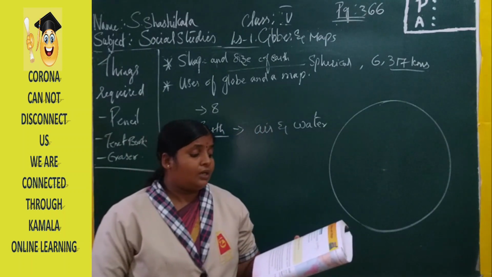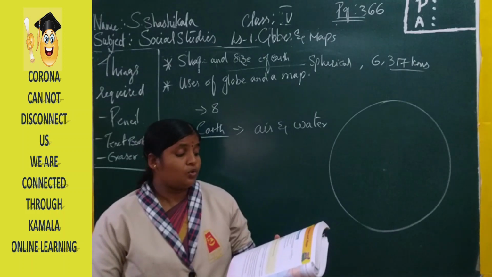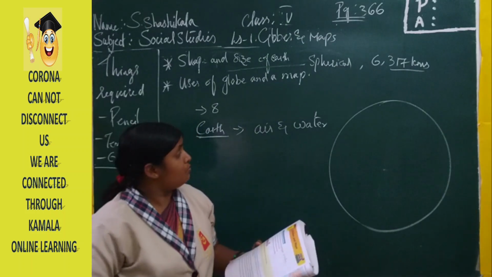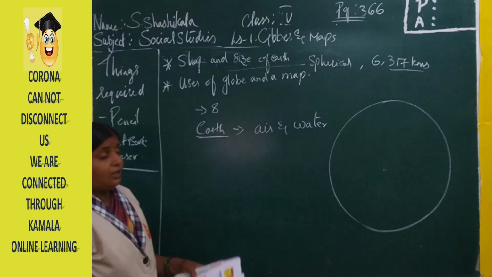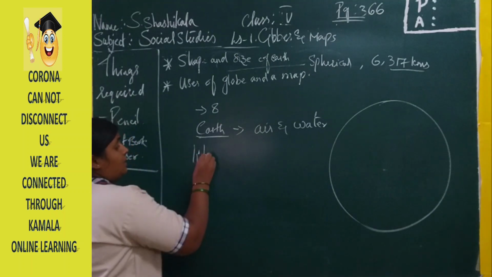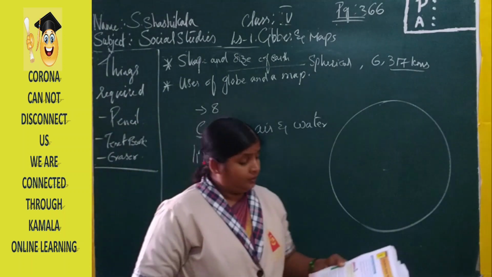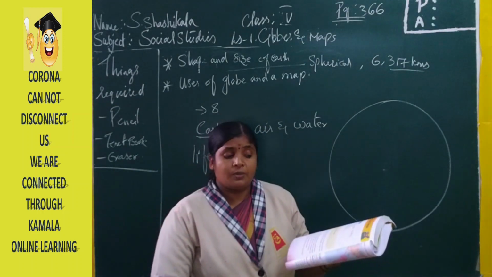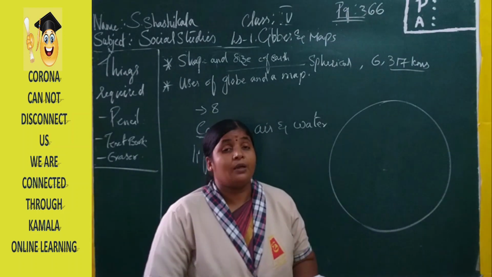Now please look at page number 366. The earth is one of the 8 planets in the solar system. It is home to all the living beings. Living beings means the things which have life. The shape of the earth is spherical like an orange, and it was proved by whom?